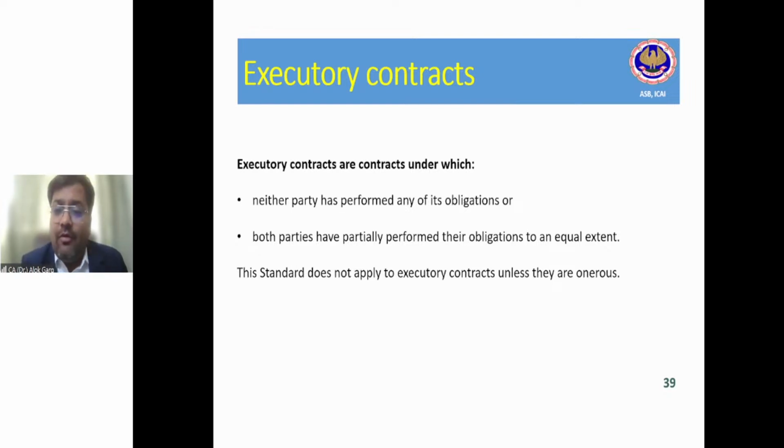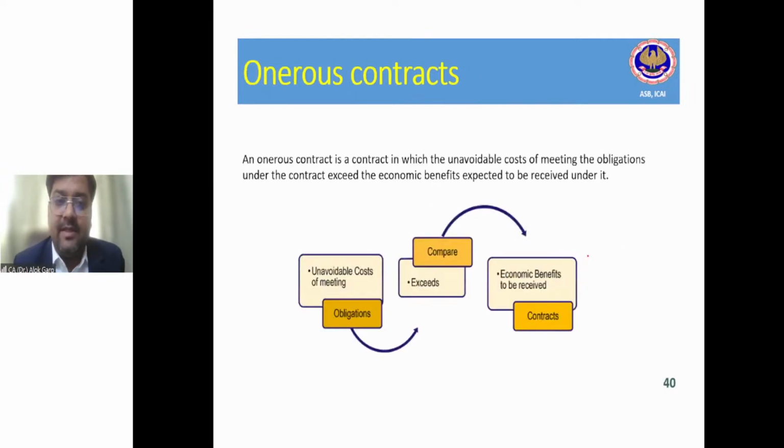What is meant by onerous contract? Onerous contract means loss making contract, right? Without delivering any goods, without getting any money, still I am obligated to pay 5 lakh rupees to my customer, right? And this contract will become an onerous contract. So if the executory contract is an onerous contract, in that case the company is required to create a provision for that. How it will be measured, we will be discussing that.